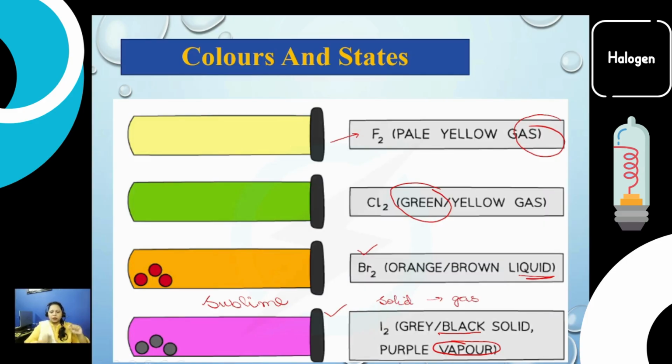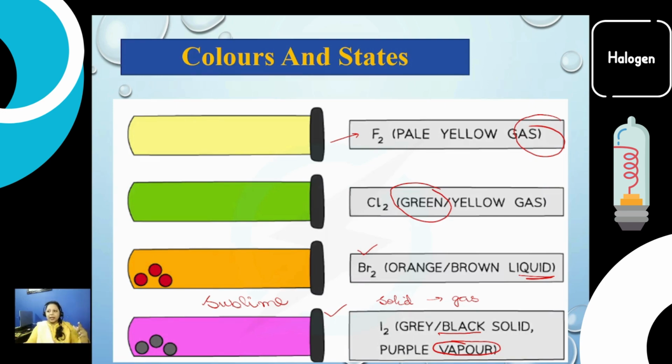This is a simple definition of sublimation, when a solid directly converts into gaseous form without converting into a liquid state. Otherwise it happens in solids that first of all they melt and then they get evaporated, but here there is no melting, direct evaporation takes place. So this is a peculiar behavior of iodine.